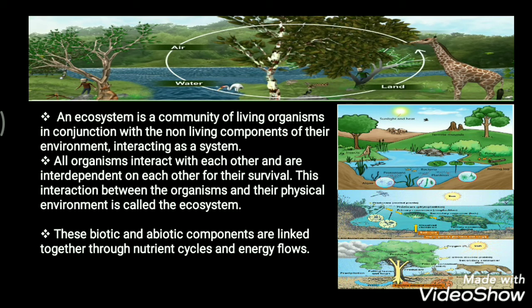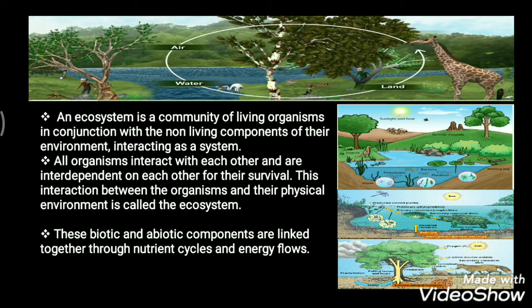In common language, all organisms, whether they belong to the plant or animal kingdom, interact with each other and are interdependent on each other for their survival. So this interaction between the organisms and their physical environment is called the ecosystem.